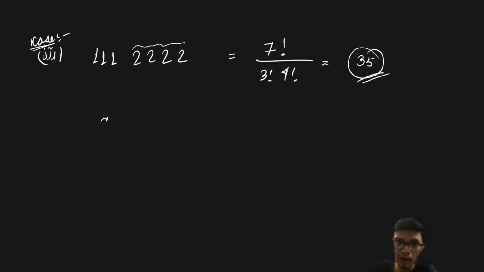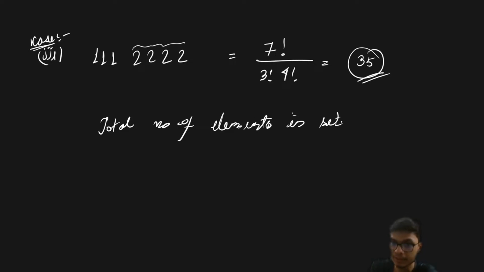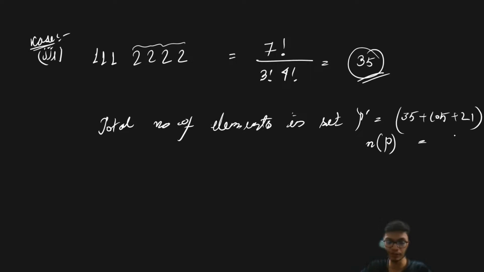So if you now have to count the total number of elements in set P, or what the cardinality of set P is, it is going to be 35 plus 105 plus 21, and that is going to give the answer 161. I hope this is clear to all of you. Please let me know if you have any questions.